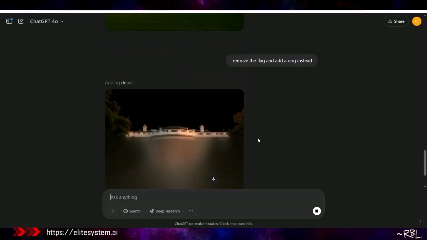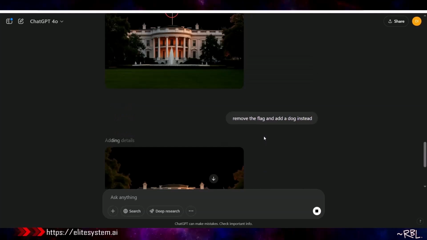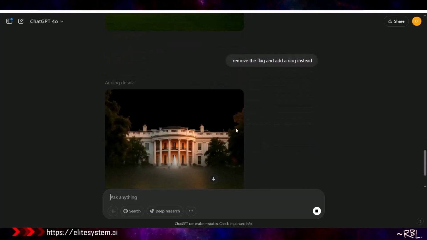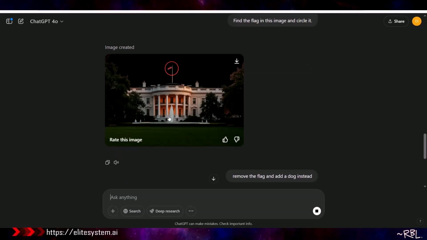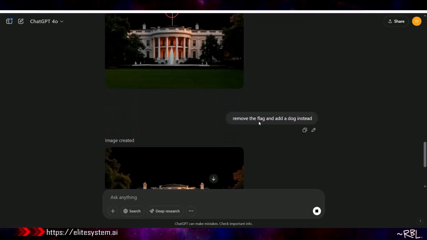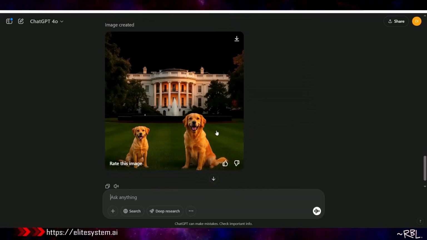Okay, ladies and gents, it did remove the flag, which is super cool. That shows the editing power, which is not bad. You see what I just did? I could literally say remove the US flag or swap the US flag for another flag. Okay. Remove the flag and a dog instead. Okay. And add a dog instead of the flag. That would make sense.